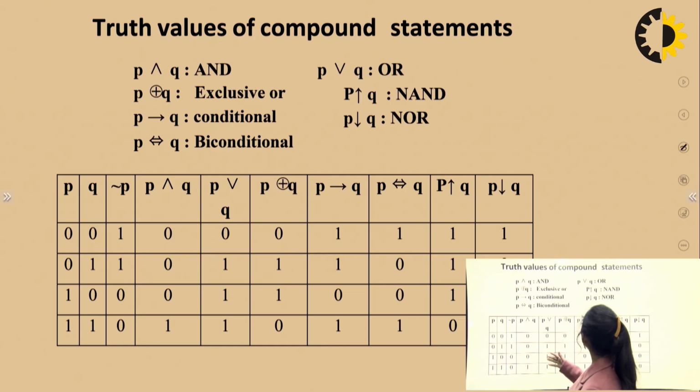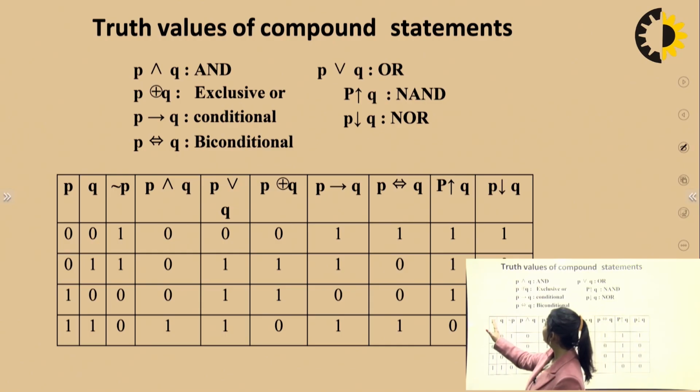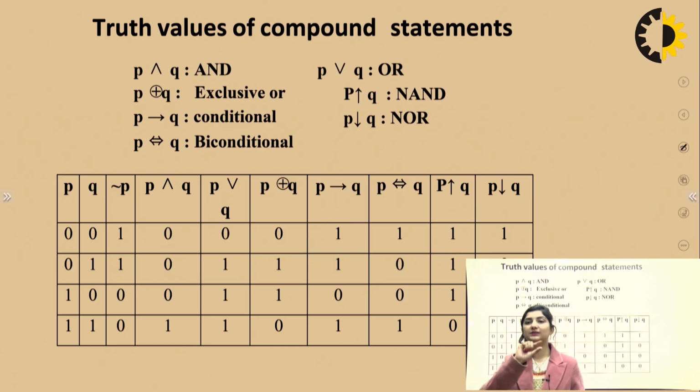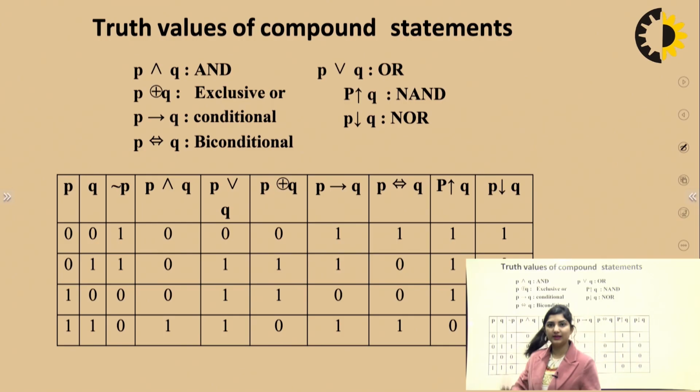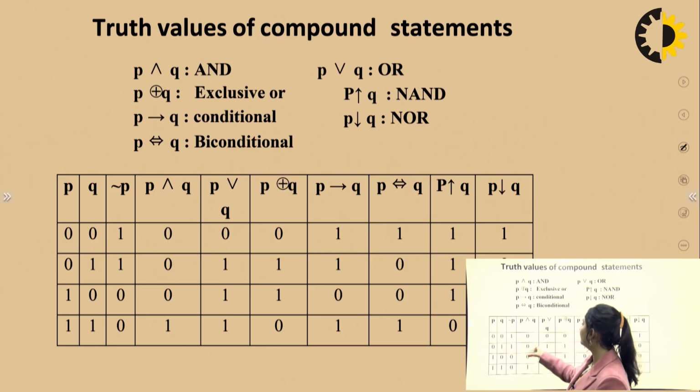Now, truth values of compound statements. This is very, very important. If I write here P and Q, in exams the questions which come are going to be an expression in the form of P and Q and you have to solve it. When you have to solve it, you know not is going to be absolute negation, you know and, and you know or. For and, you know that only if both are true it is true, and if either is 0, it is going to be false.